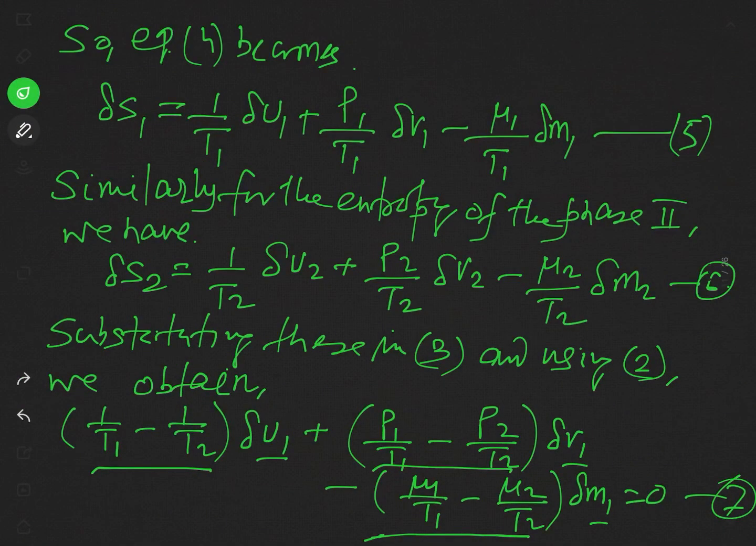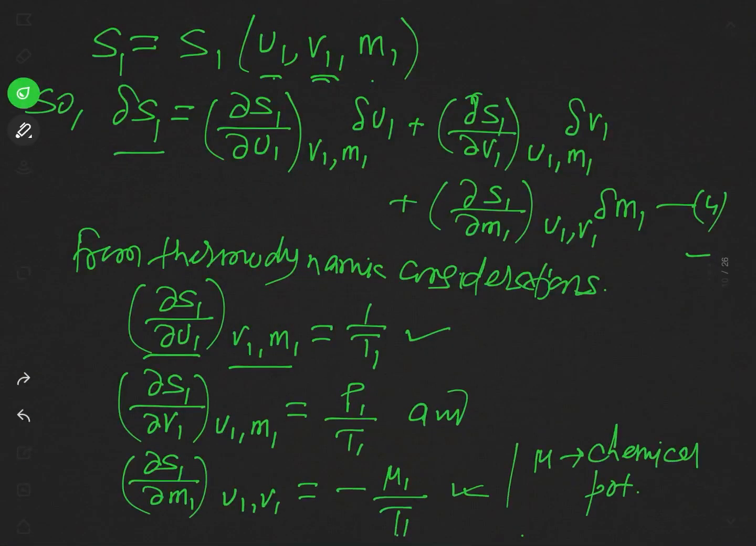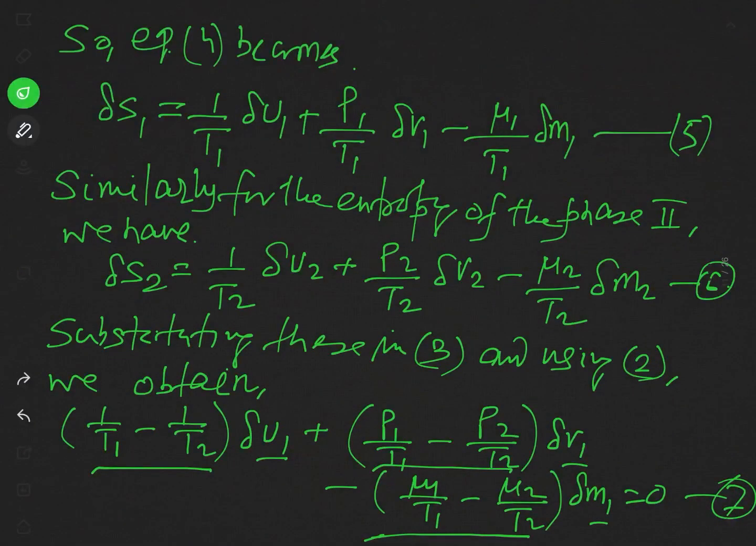So in this condition, if we put these values in equation 4, what will we get? We will get delta S1 equal to 1 over T1 delta U1 plus P1 over T1 delta V1 minus mu1 over T1 delta M1.